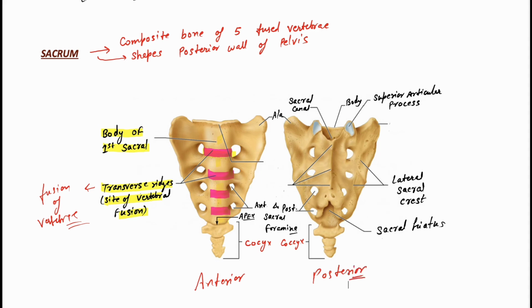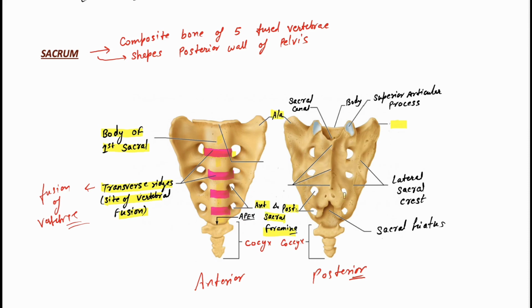So we can see here this is the anterior sacral foramen, and this is our posterior sacral foramen. Okay. Then we have ala. Ala means it's like wings. So this is about the sacrum.